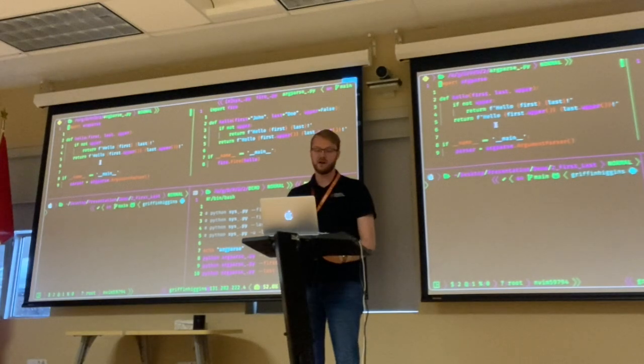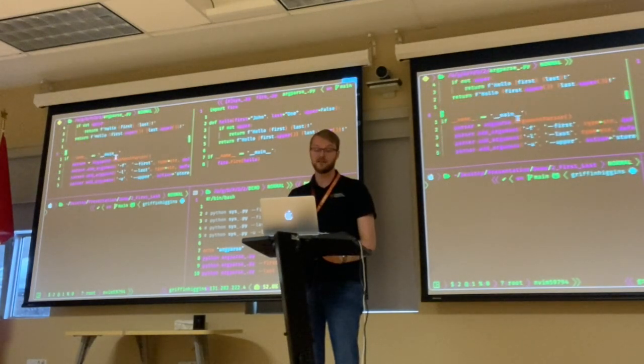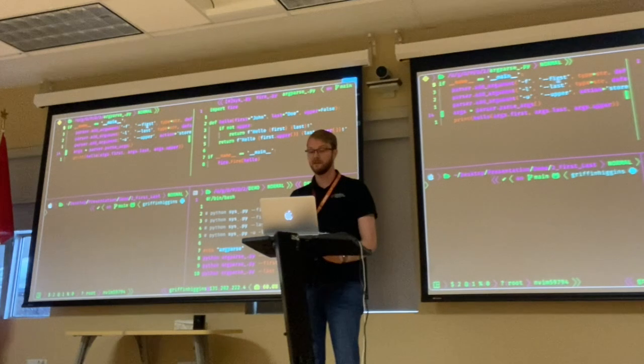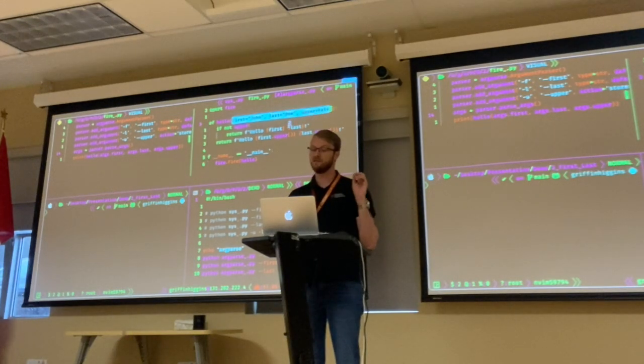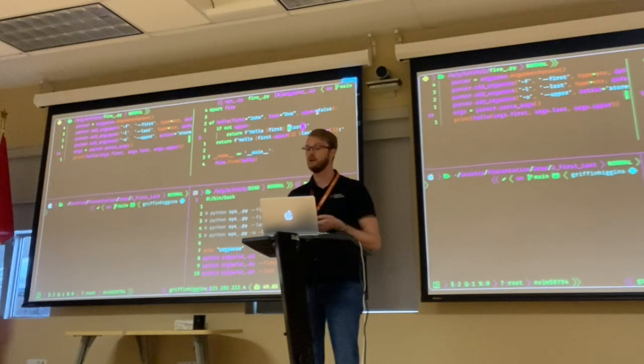When we look at the argparse library, we can see that we can start to define some of these flags. We can see the -f and the --first, and we can say what kind of data type we want it to be. But interestingly, when we look at the Fire Python library, there isn't any of this code to define what all these arguments are. They're actually kept as part of the function arguments. So we can see up here, we define first to be equal to John, last to be equal to Doe, and then upper to be false.